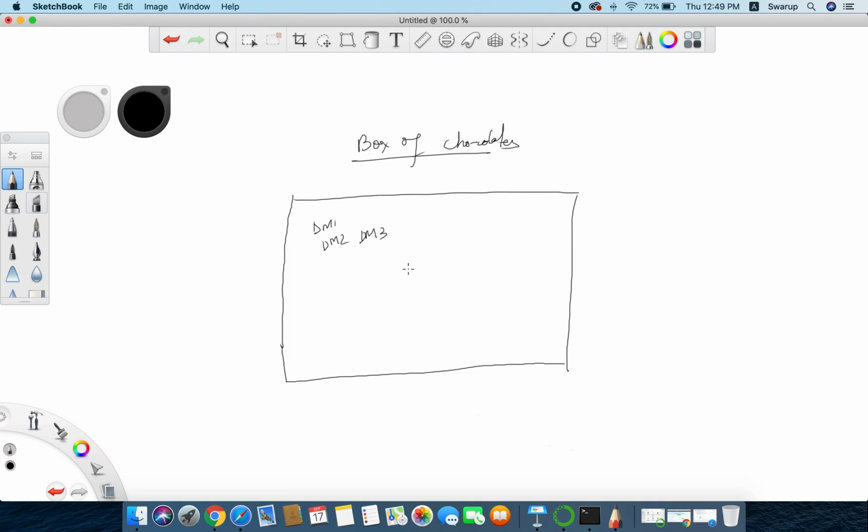Similarly, there are some other chocolate brands like Kit Kat, we have like 4 or 5. Then gems, we have like 2, 3, or 4 gems. And we have some other chocolates like Ferrero, and we have Snickers and all. So like this, we have a box of chocolates. In this, we have different types of chocolates.